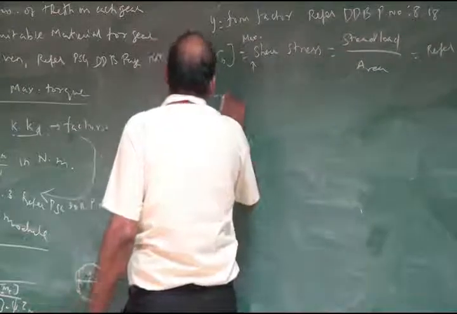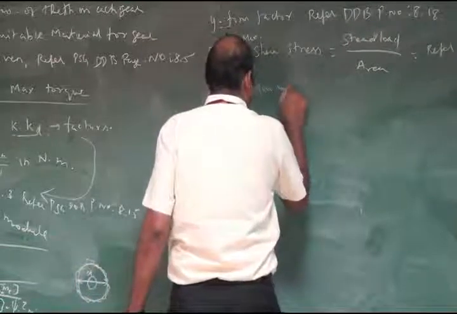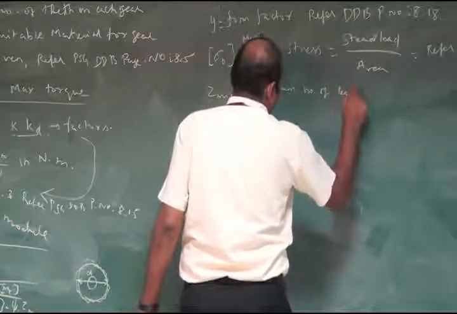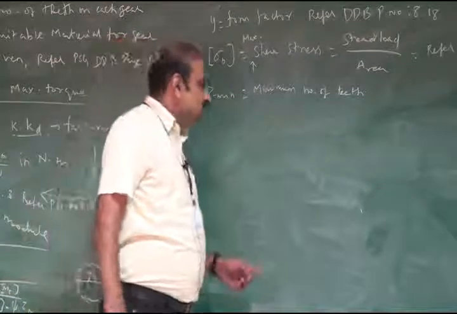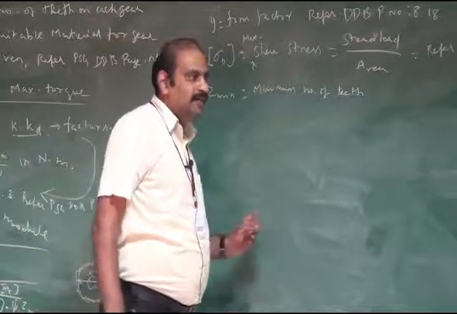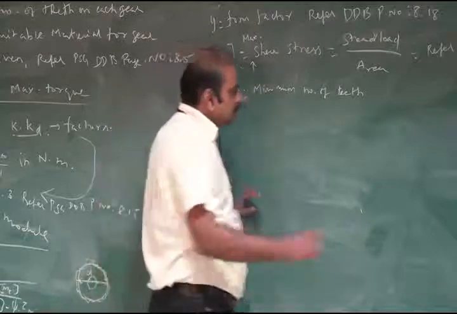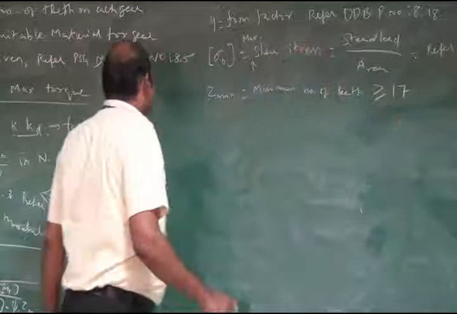Then z minimum is the minimum number of teeth. We know that in the basic rules for optimum gearbox, the fifth point is that the minimum number of teeth should be greater than or equal to 17.